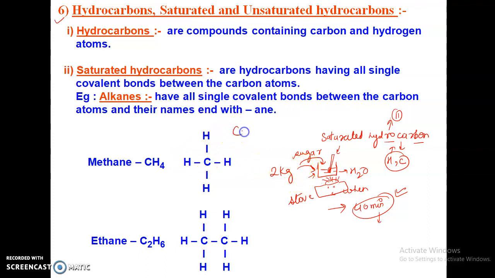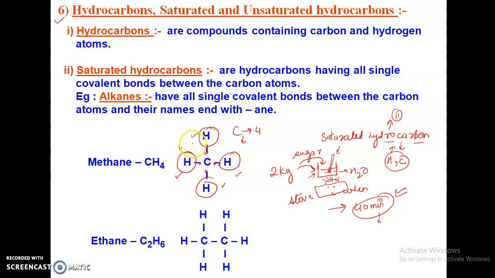Carbon has a valency of 4, it can only combine with a maximum of 4 hydrogens. Because it has only 4 electrons, it can combine a maximum of 4 hydrogens to itself. So now the carbon gets saturated. This is called a saturated compound.